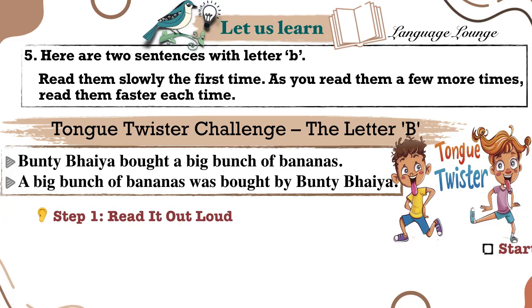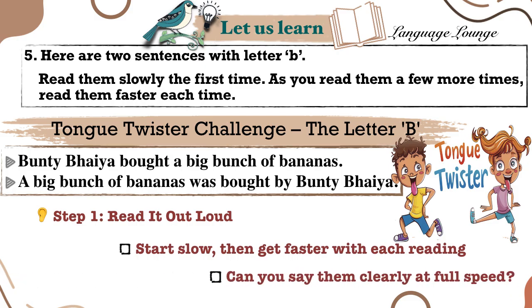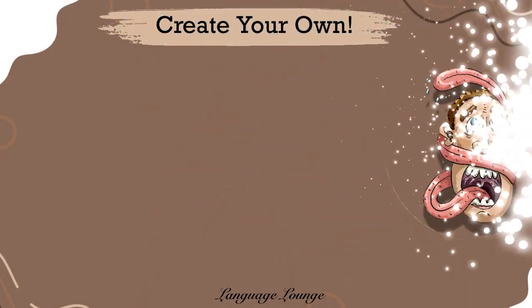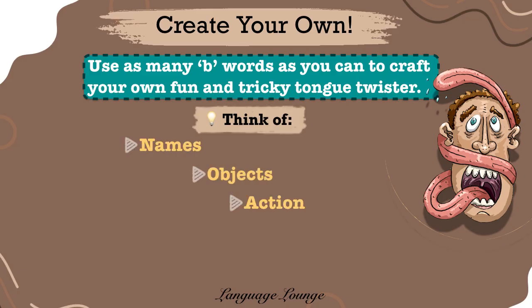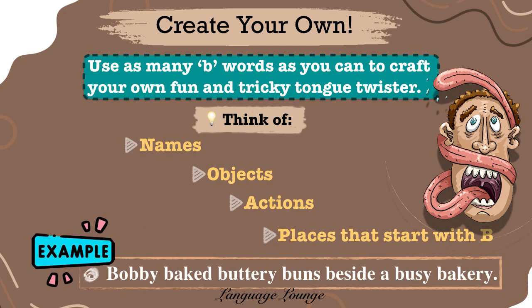Challenge yourself. Create your own tongue twister. Now it's your turn. Use as many B words as you can to create a fun and tricky tongue twister. Think of names, objects, actions, places that start with B. Example, Bobby baked buttery buns beside a busy bakery.